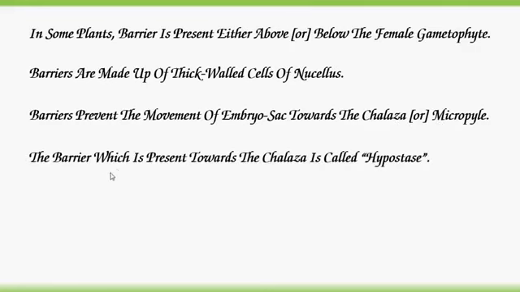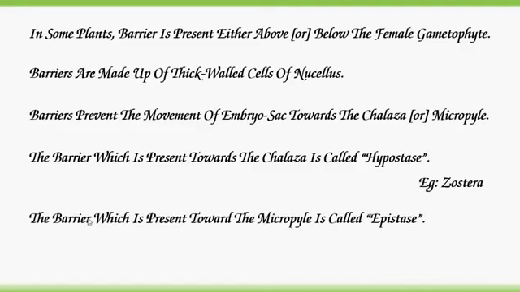The barrier which is present towards the chalaza is called hypostase, which is present in Zostera. The barrier which is present towards the micropyle is called epistase. It is present in Costus. This hypostase and epistase are both barriers which help to prevent the movement of the embryo sac towards the chalaza or micropyle.